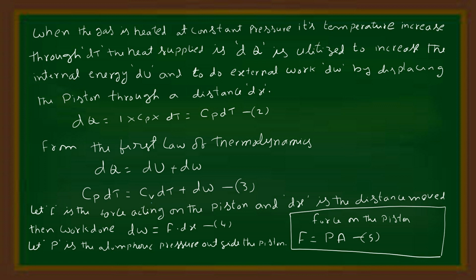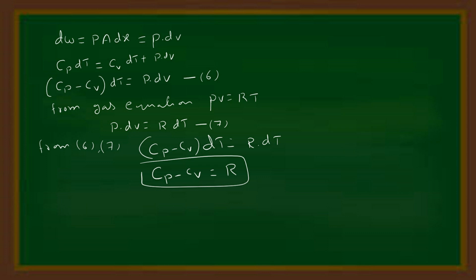From the first law of thermodynamics, dQ is equal to dU plus dW. Substituting dQ in the equation, Cp dT equal to Cv dT plus dW, equation number 3. Let F be the force acting on the piston and dx the distance moved. The work done dW is equal to F into dx, equation number 4. Let P be the atmospheric pressure outside the piston, then the force on the piston is given by F equal to PA, equation number 5. dW is equal to PA dx.